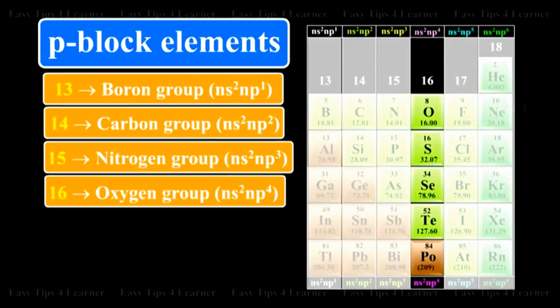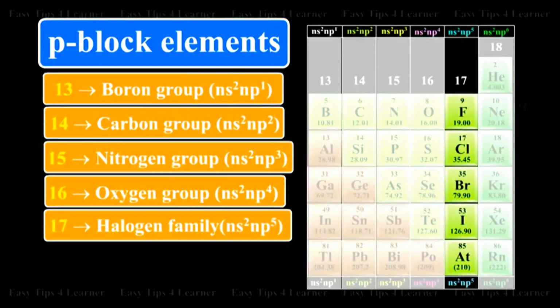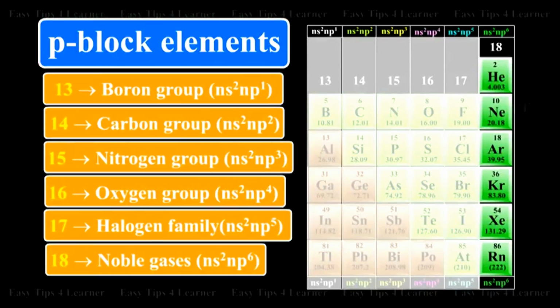Oxygen group has -2, but sometimes as you go down the group, the oxidation state can extend to +6 also, meaning oxygen is better at gaining 2 electrons to attain -2 charge, whereas as you go down, sulfur, selenium show +6 oxidation state, meaning losing 6 electrons in order to attain a stable electronic configuration. Fluorine group can gain only 1 electron, which leads to the charge -1, and the last 18th group, the helium group, does not show any oxidation state, so it is said to be 0 because of their stable electronic configuration.